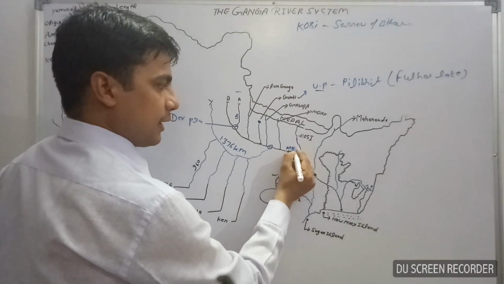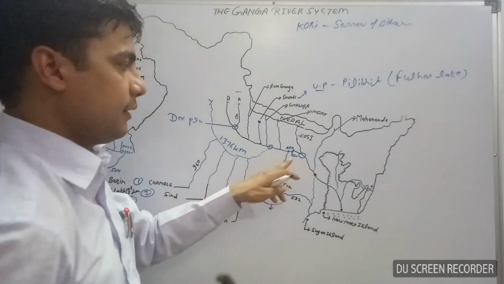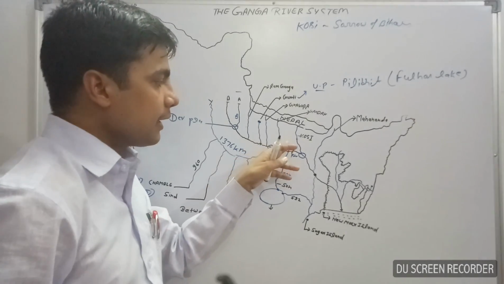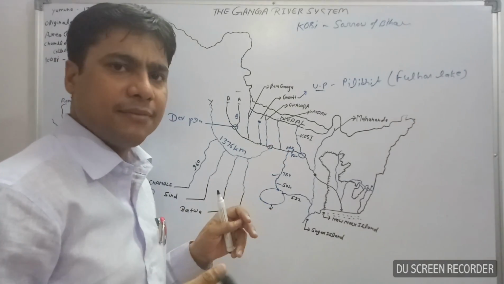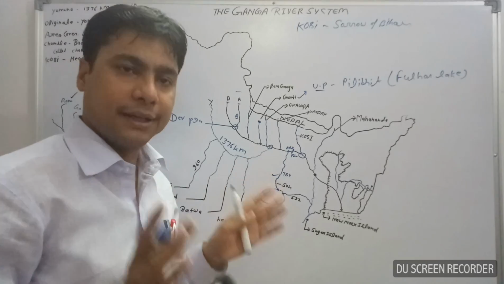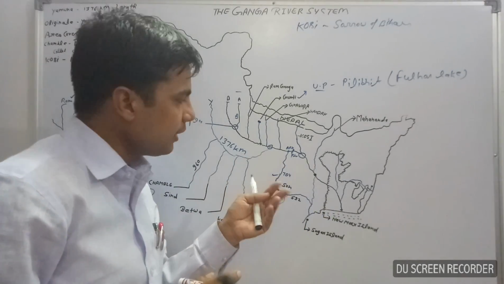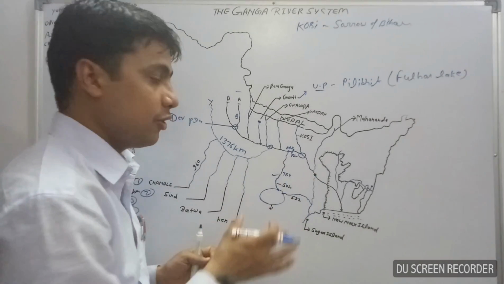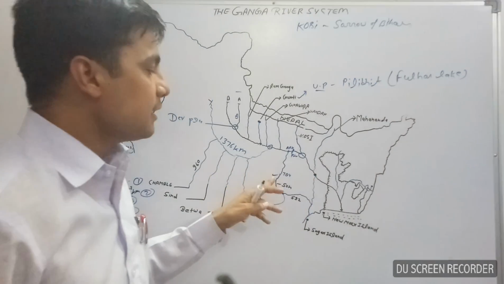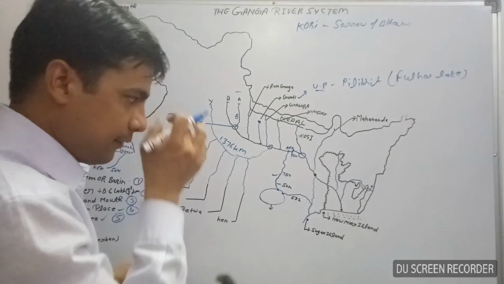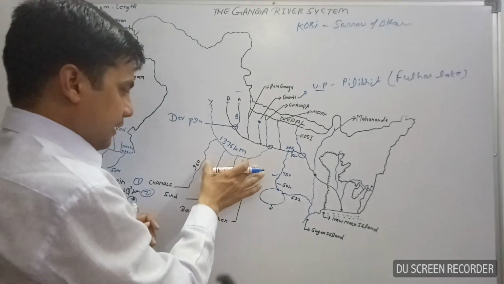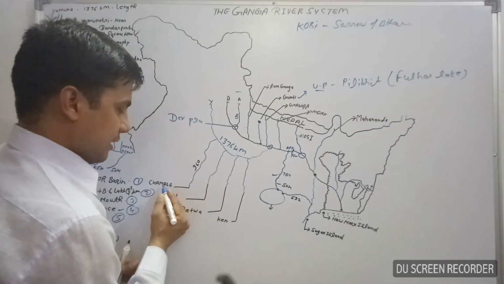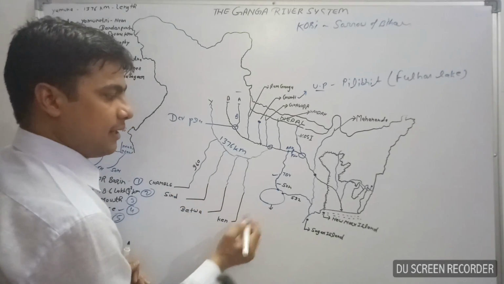Here this region is Patna. Okay, this is Patna. It meets the Ganga river west of Patna near Arha. That is the place name where the Son river meets the Ganga river, west of Patna. Okay, near Arha. It is the second largest right hand tributary of the Ganga river. The length of this river is 784 kilometers. Now, besides this, these are the other right hand tributaries of the Ganga river. You can see Chambal, Sindh, Betwa, Ken, and Son.